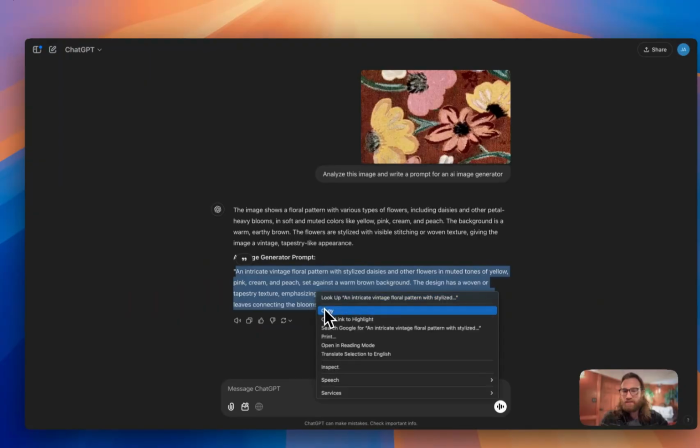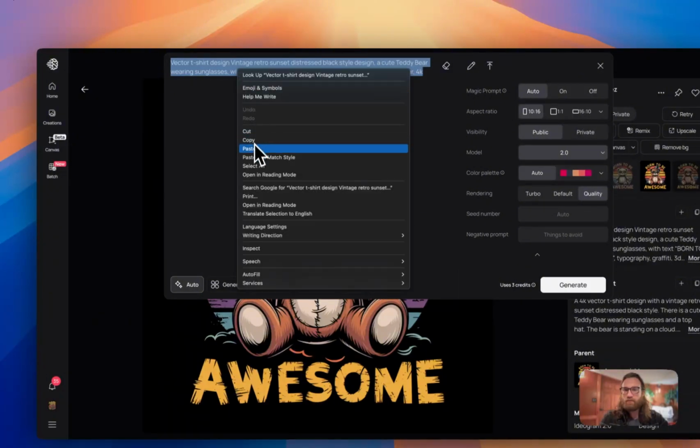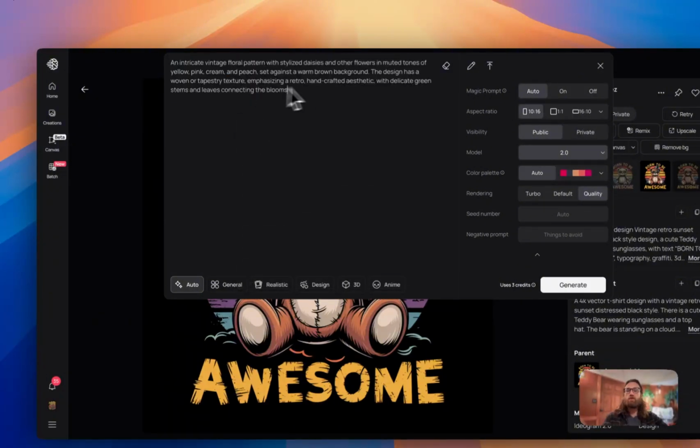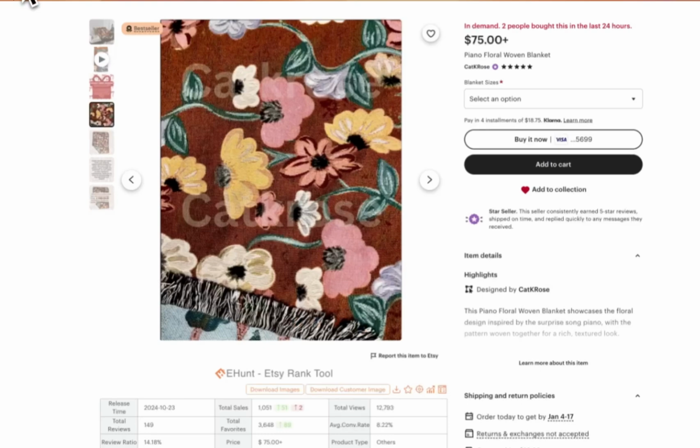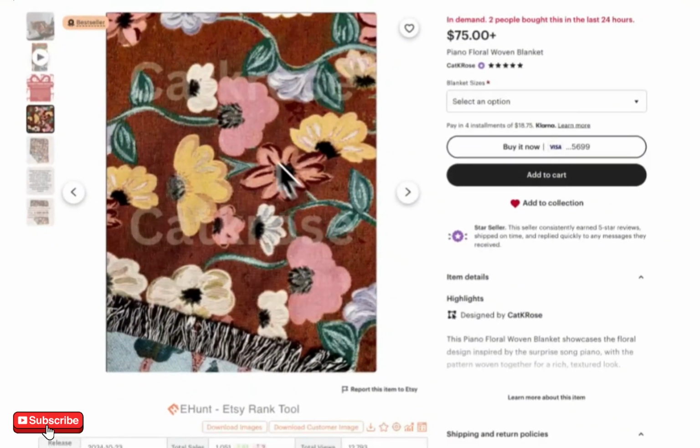We can copy this, and then when we go to Ideogram, we can actually take out and remove anything else that we have in here. We can paste in our prompt, and this is going to be what helps us create this design here. If you stick around to the end of the video, I'm going to show you how to actually put this onto a listing and how to actually upload it to a marketplace.